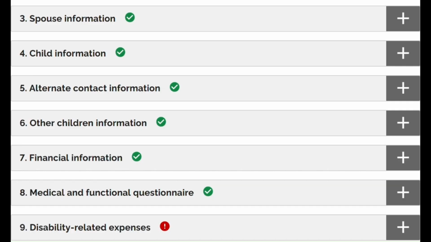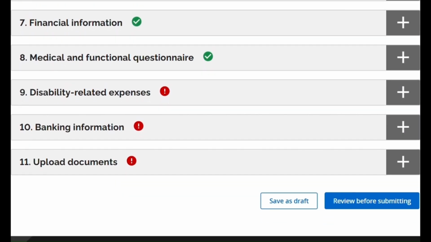Submitting the application. Ensure you have completed each section in full. You should have a check mark in a green circle beside each section. If you have missed any questions, you will see an X in a red circle. Once complete, you will then click Review before submitting. This gives you an opportunity to double-check information for accuracy.